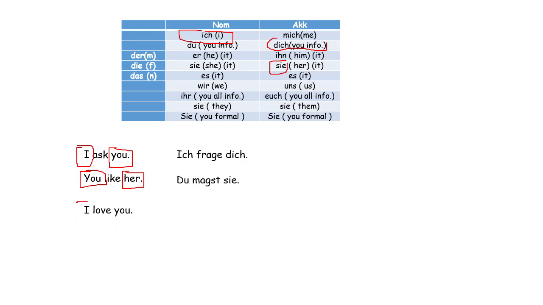I love you. So I is nominative, ich. You is accusative, dich. So ich liebe dich. Do you love me? Here you is the subject, and in a question the verb comes first. So love comes first, then the subject du, then me is mich. Liebst du mich?